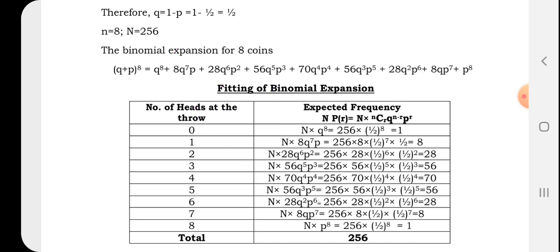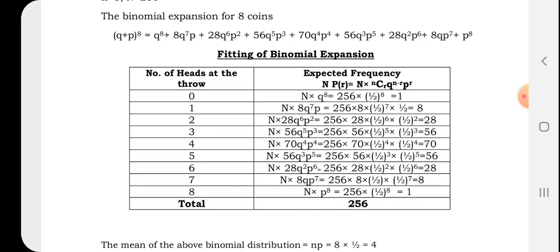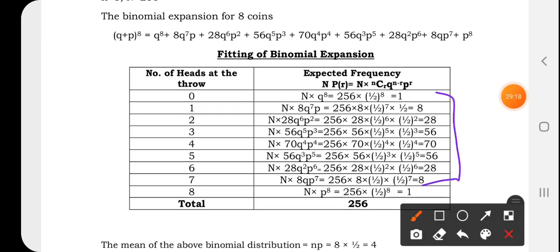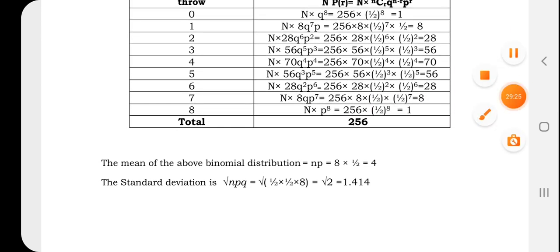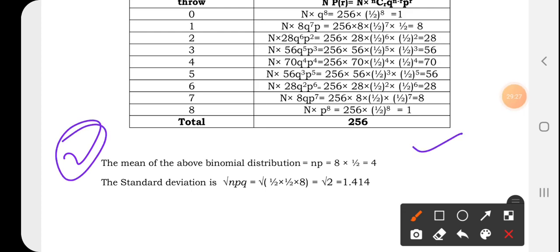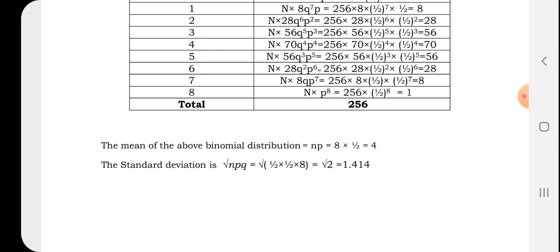The good part is that here P and Q are the same. So one time if you are multiplying 1 by 2, you will be getting the value 1 by 2. 8 times if you are multiplying, you will be getting 256. So the binomial coefficient, that is what you are getting as expected frequency, you can see. And the total is 256. Right. So this is the second question. Theoretical values you are finding out, NP and root over NPQ, mean and standard deviation of the theoretical distribution, that is known as binomial distribution.